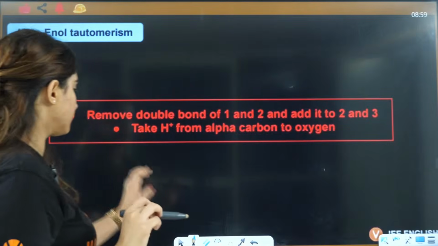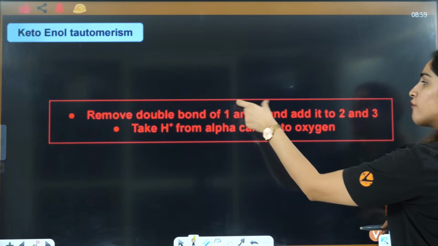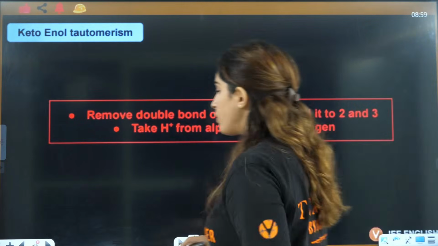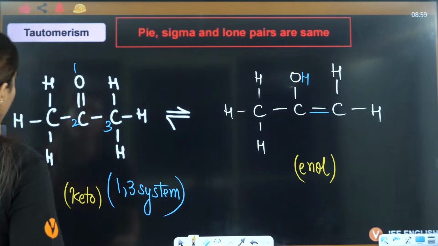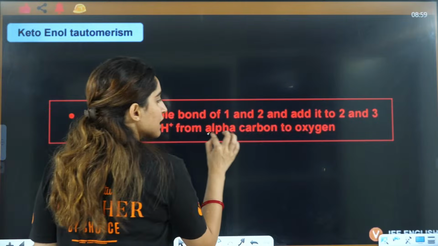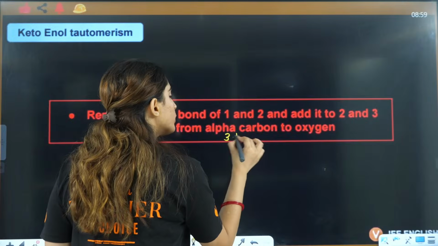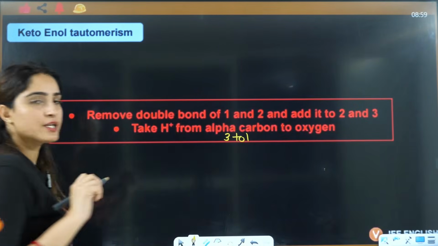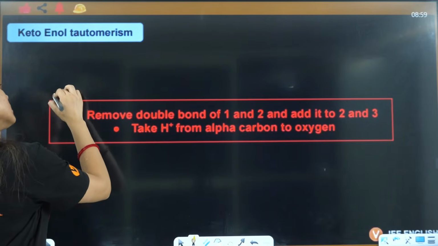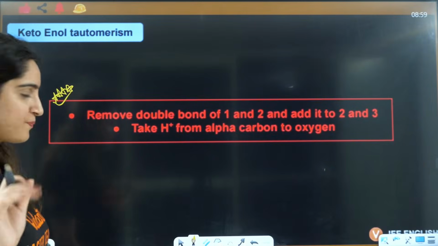Now, see one thing. This is a rule that you need to remove the double bond of 1 and 2, and add it to 2 and 3. Take H positive from the alpha carbon to oxygen, or you can say from the third to the first position. From the third to first position, you have to take the hydrogen from there. This is the rule that you have to remember for 1-3 system.